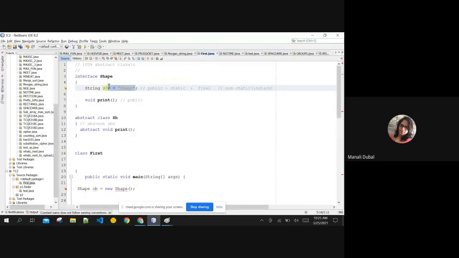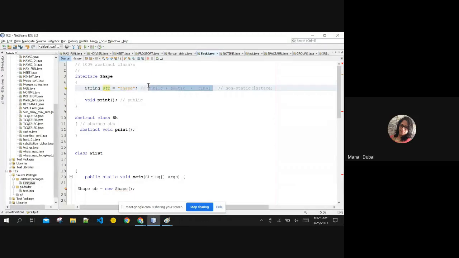The final modifier is not allowing this value to change, right? Imagine if other classes come here and change its value. It is not allowed to change the value of an interface variable because you cannot reassign this value. Whichever class can come here and give its own personalized value, which is not allowed. That is the reason the interface variables are also by default final.